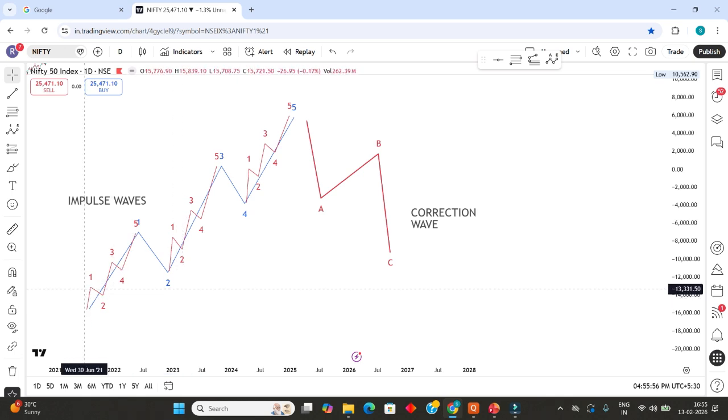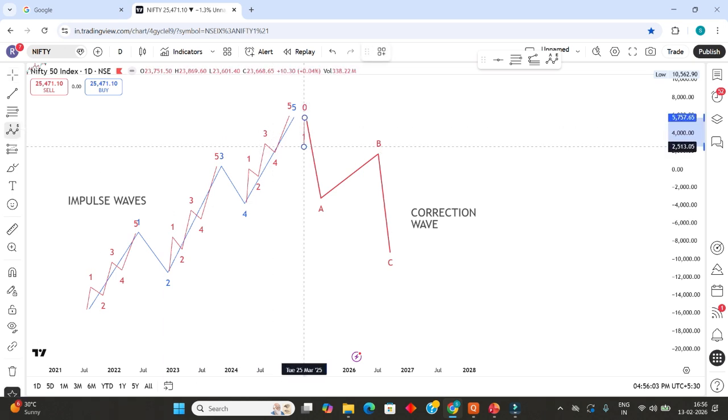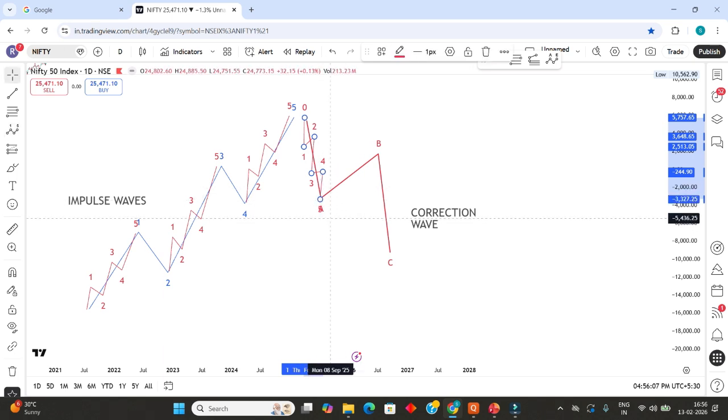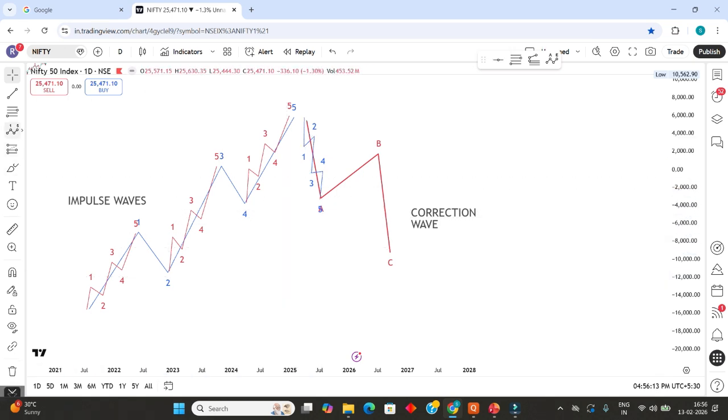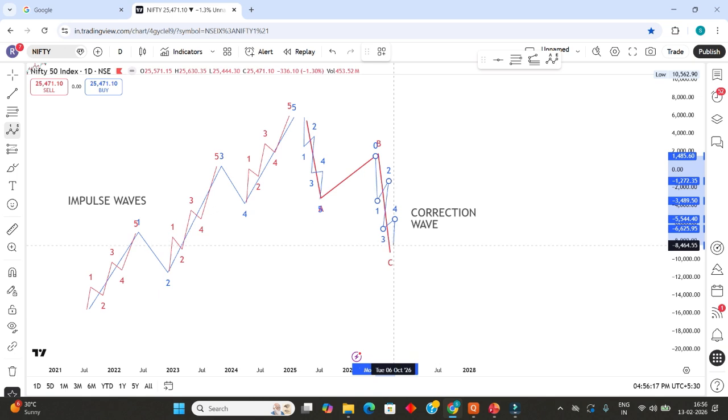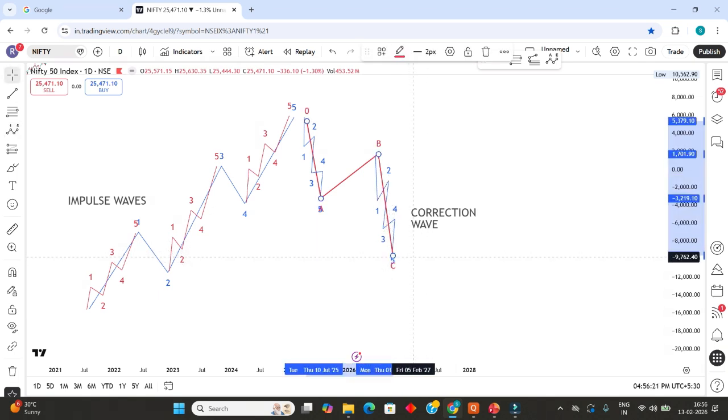Same way, impulse wave means this one is also impulse. Okay, 1, 2, 3, 4, 5. This one is also impulse wave. Okay, and again wave C also impulse wave. 1, 2, 3, 4, 5. Okay, so he found impulse waves, again they have the 5 waves inside them when he studied in smaller time frame.